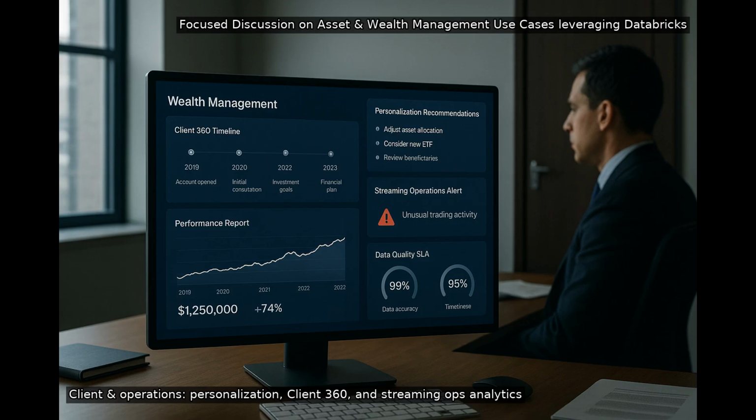Client 360 unifies holdings, interactions, suitability, and digital behavior with governed joins, enabling personalization and next best action models. Performance reporting benefits from consistent benchmarks and time series calculations on Delta, reducing reconciliation loops. Operational analytics can stream runtime events, trade breaks, failed reconciliations, delayed NAVs, into SLA dashboards with alerting. Data quality rules and expectations can be enforced as contracts so downstream apps trust freshness and completeness.